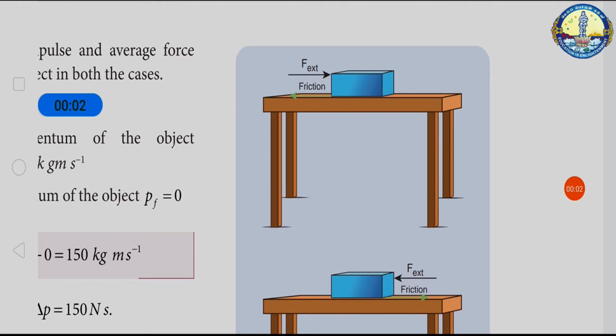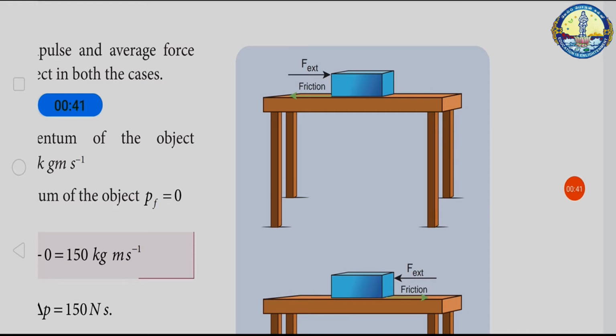The next topic we are going to see now is friction. If a very gentle force in the horizontal direction is given to an object at rest on the table, it doesn't move. It is because of the opposing force exerted by the surface on the object, which resists its motion. This force is called the frictional force, which always opposes the relative motion between an object and the surface where it is applied. If the applied force is increased, then the object moves after a certain limit. That limit is maintained by the frictional force.